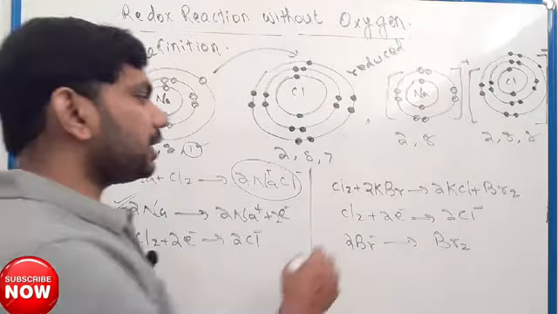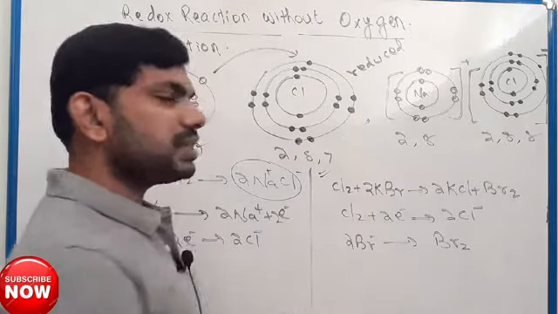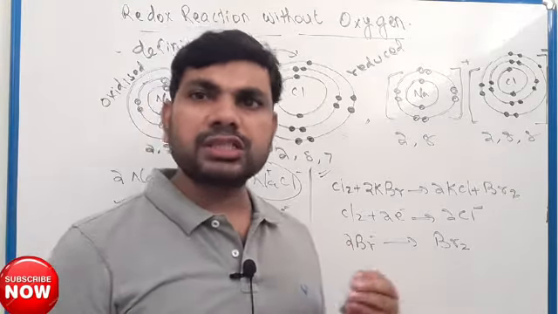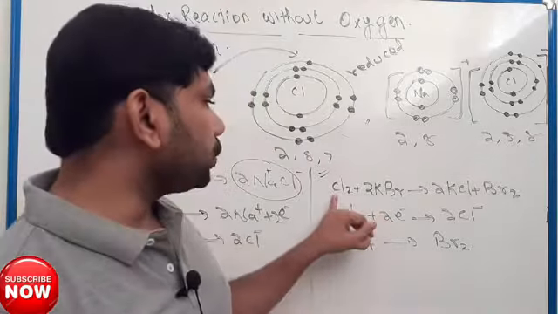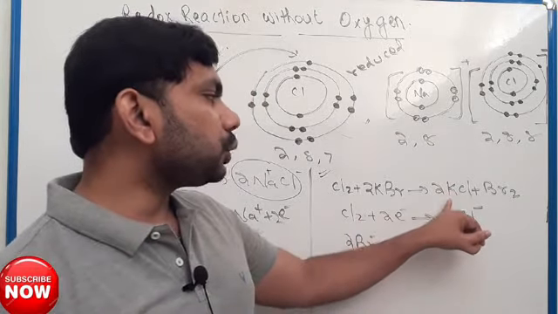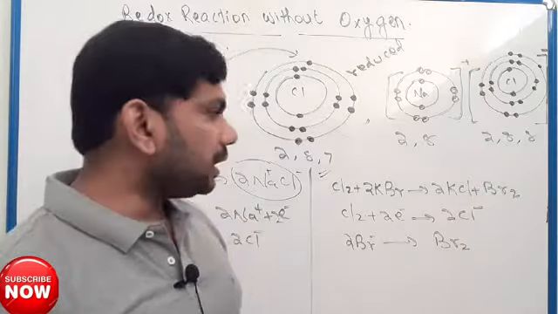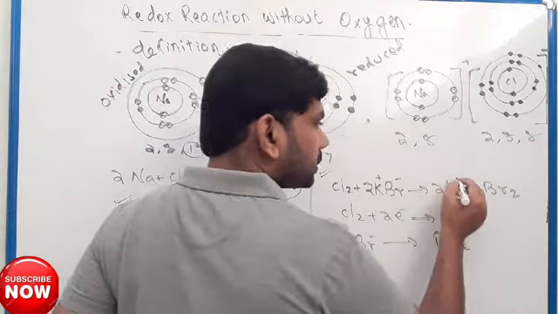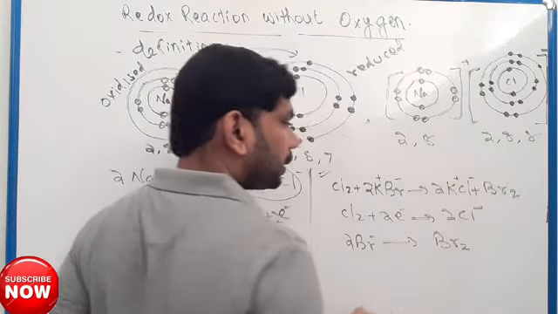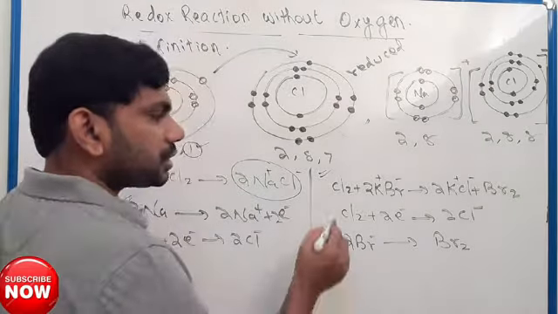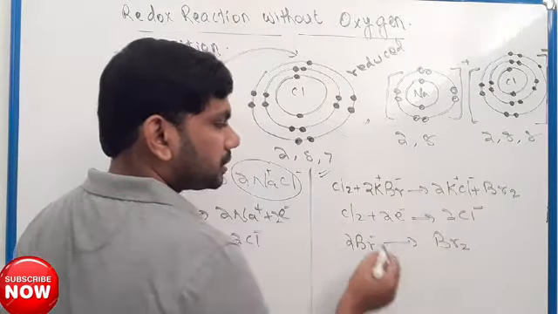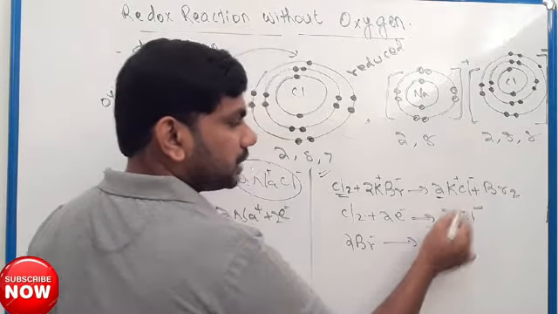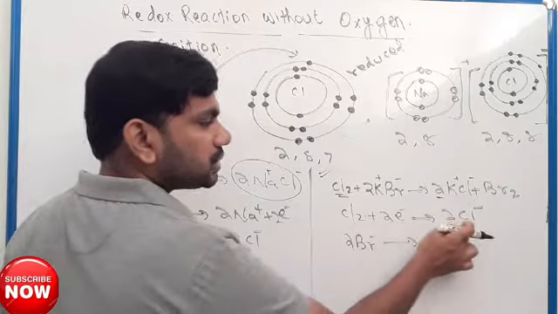Similarly, this is another chemical reaction, a displacement reaction. Here also you can say oxidation and reduction, and you cannot see oxygen. Here Cl2 plus 2KBr giving 2KCl plus Br2. See here K+ Br-, here it is K+ Cl-. During this reaction Cl2 changed to 2Cl-.